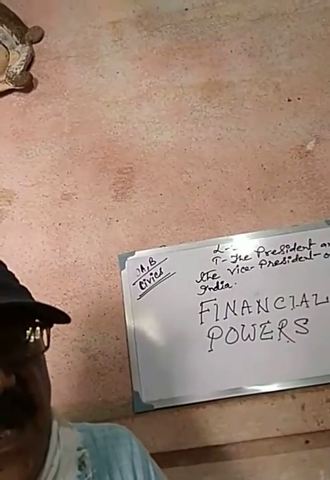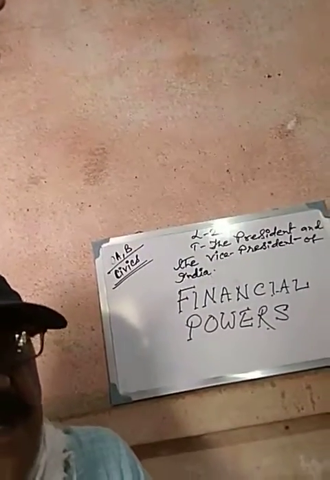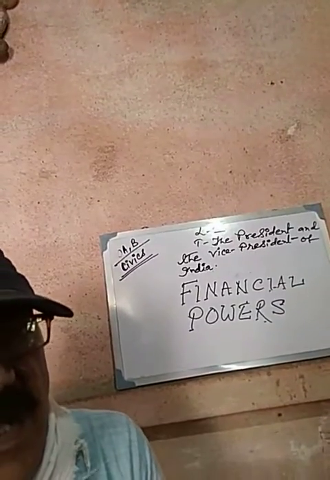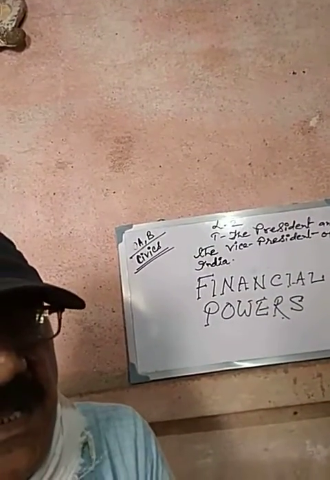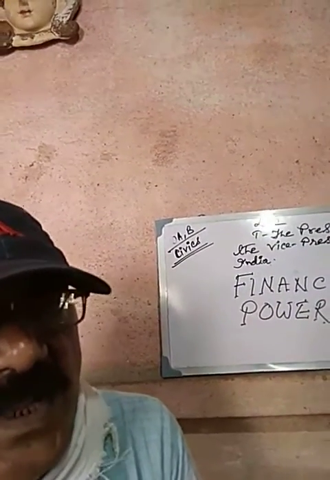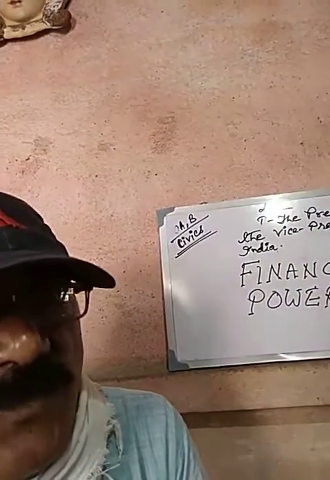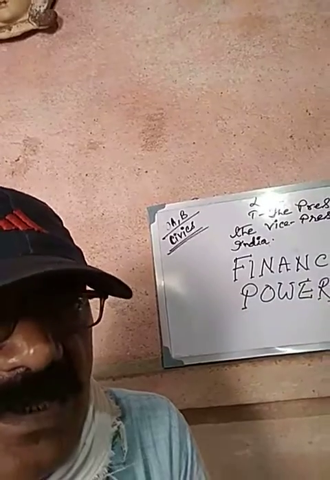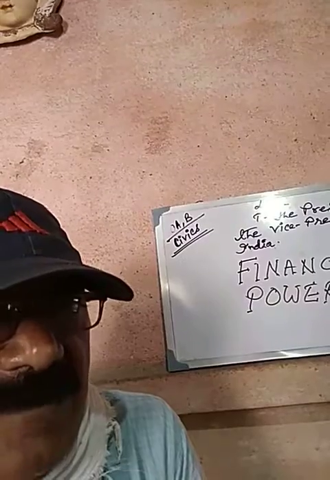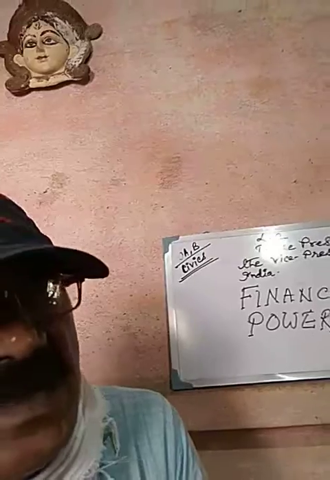The Chairman of the Finance Commission sanctions money for expenditure, and before doing it, he consults the other 4 members of the Commission and the President of India.